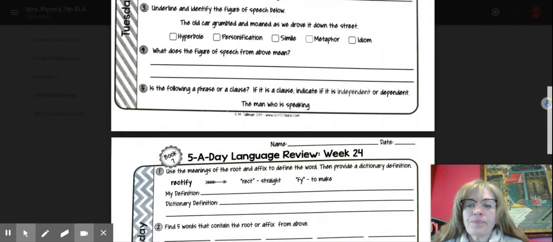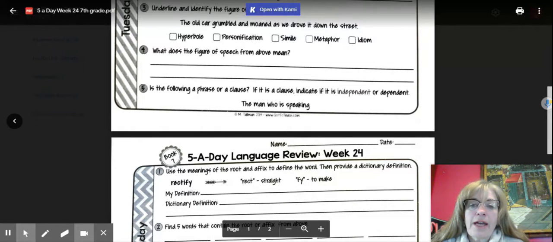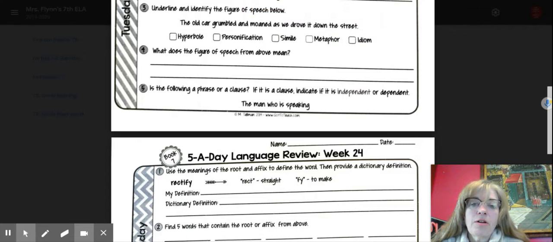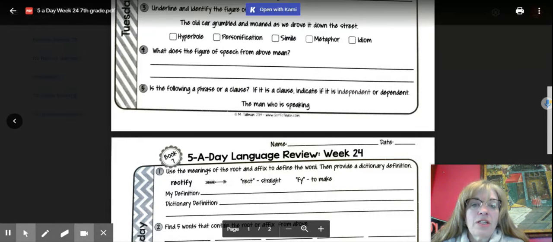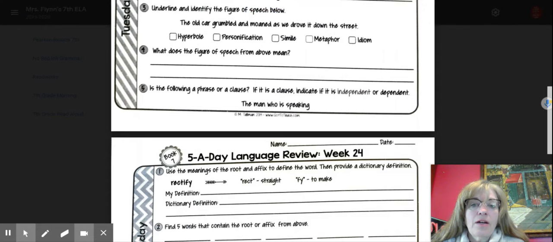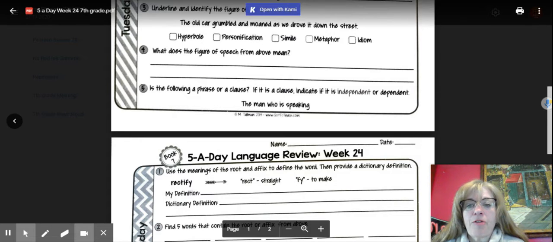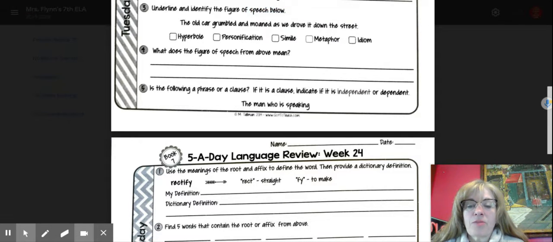it mean? For number 5, don't forget you're going to label in this sentence going left to right. Is there a subject? Is there a verb? If you have both, then you would choose clause. If it is a clause, you would choose independent or dependent. Okay. And then phrase would be it only has a subject or a verb or neither. And phrases never make sense. That's it for Tuesday.